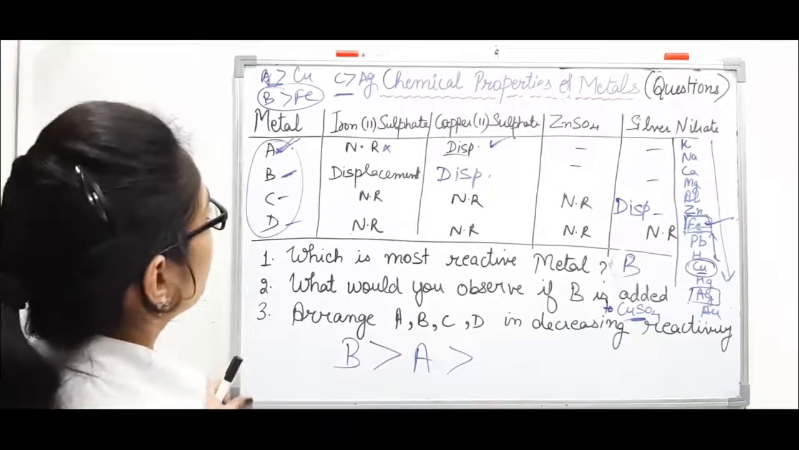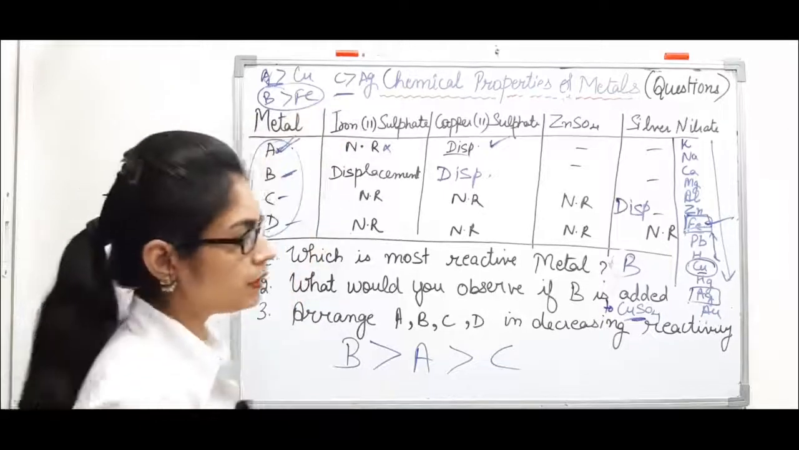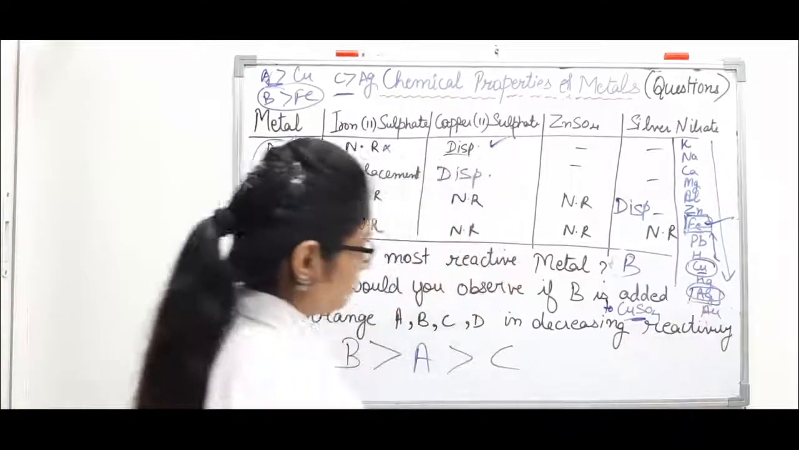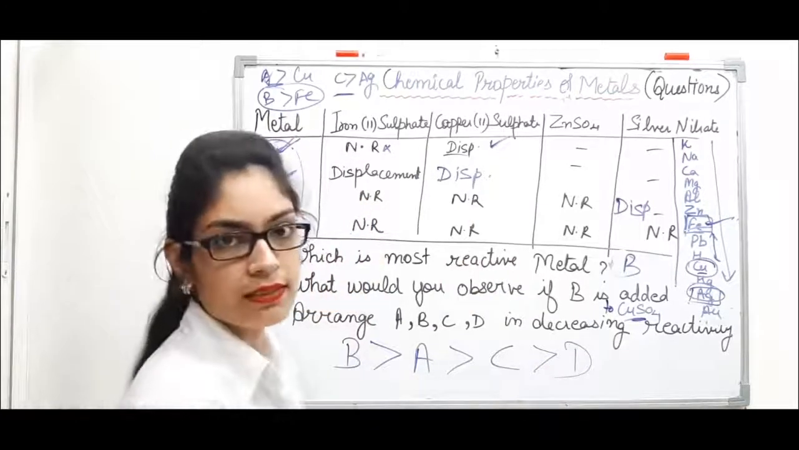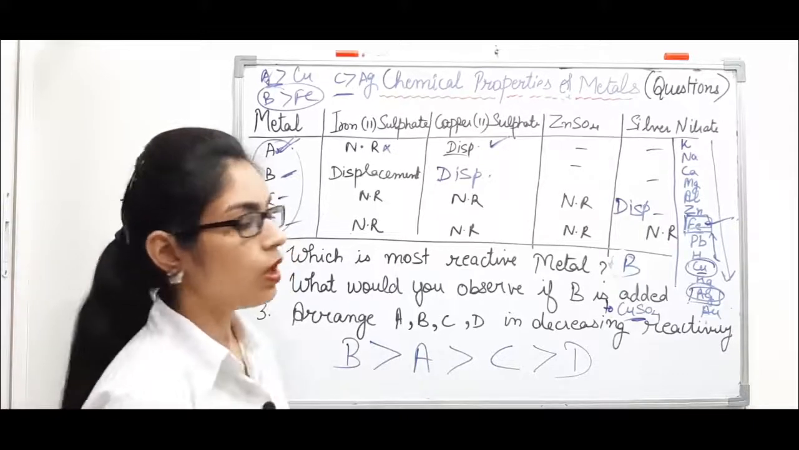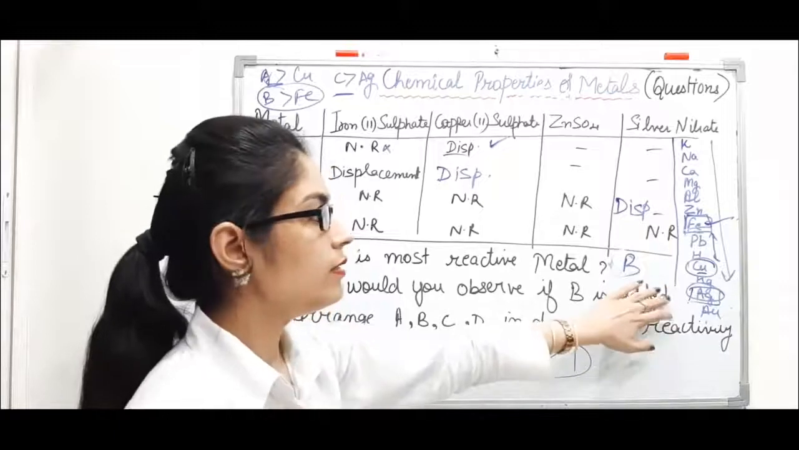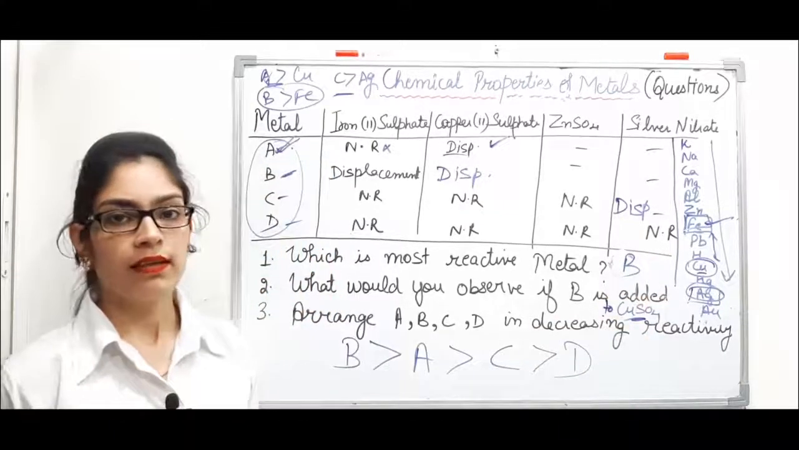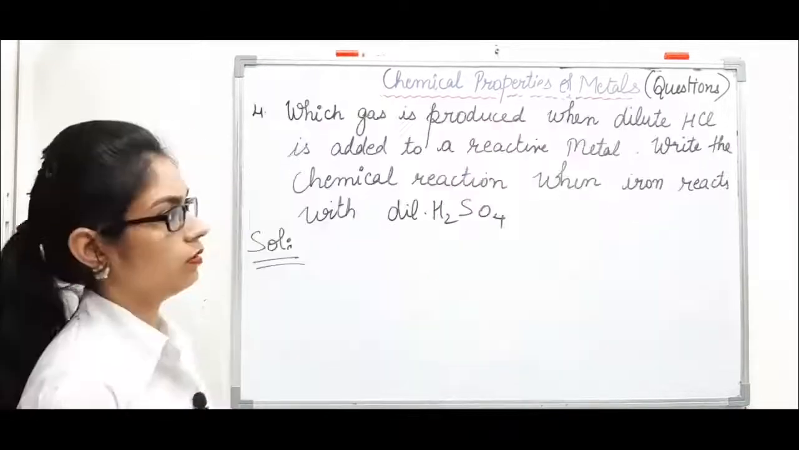Then C, because still it is able to perform a displacement reaction with silver. And then at last D, because in order of decreasing reactivity we have to write B, A, C and D. So whenever you are doing any question related to displacement reactions, just write the reactivity series and then try to answer the questions. Now let's do the next question.